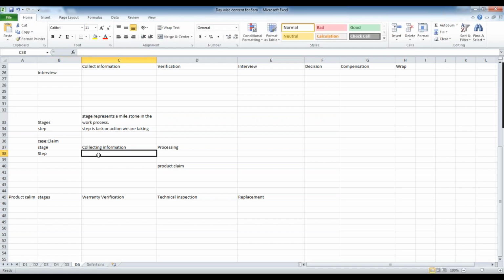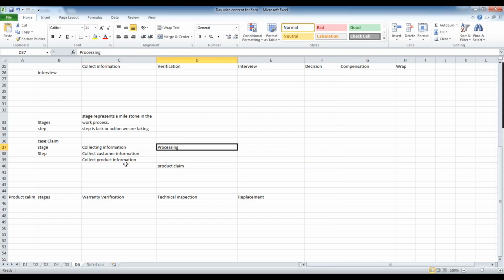The naming for a step is also kind of a verb. It should start with a verb, like enter information or collect information, collect customer information. Anything is fine. And then once they collect customer information, they will also collect product information. Here you will add a number of products while collecting product information. It may be one product, it may be multiple products. If it is one product, one subcase will be created. If it is multiple products, multiple subcases will be created.